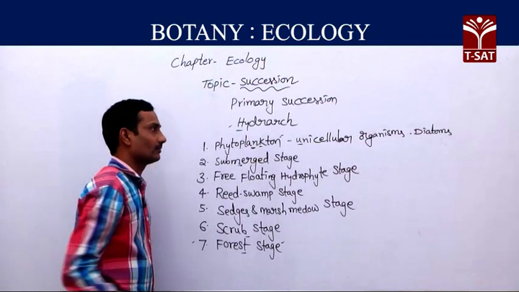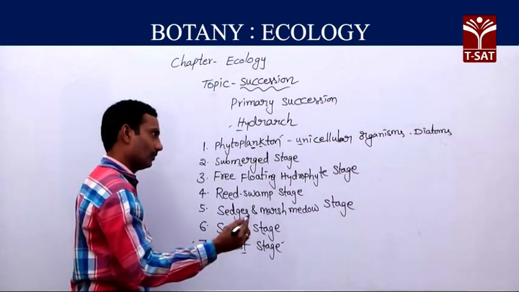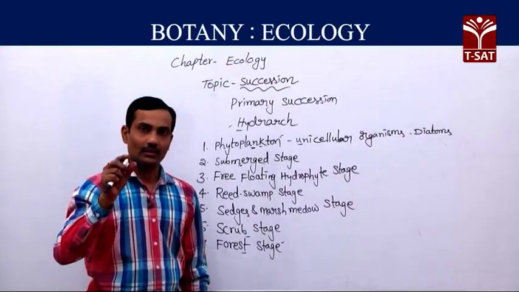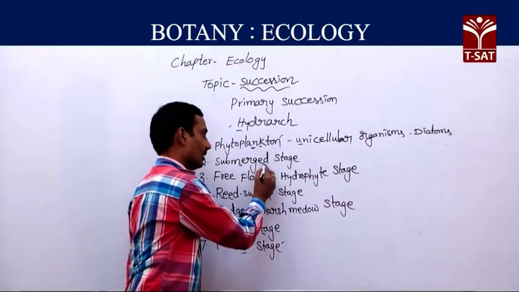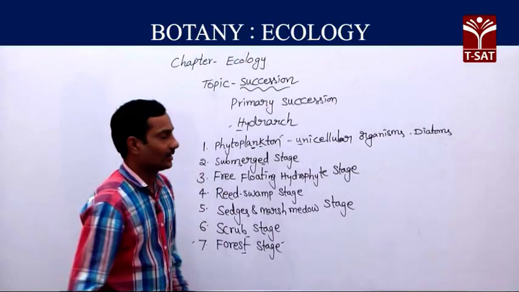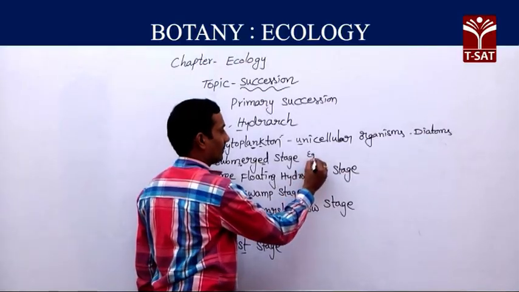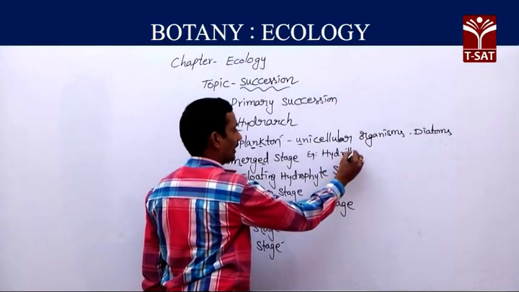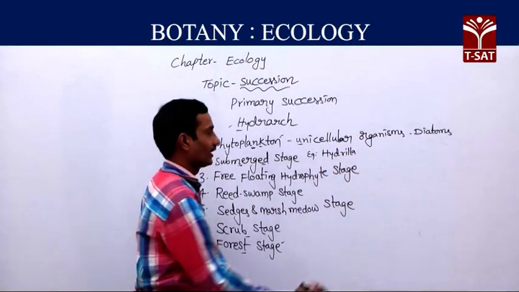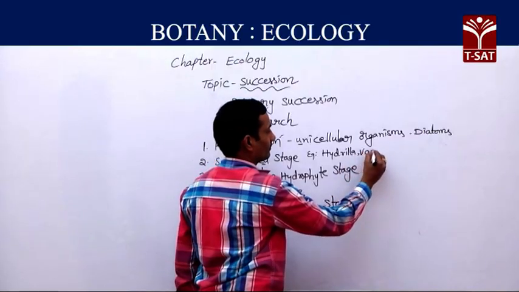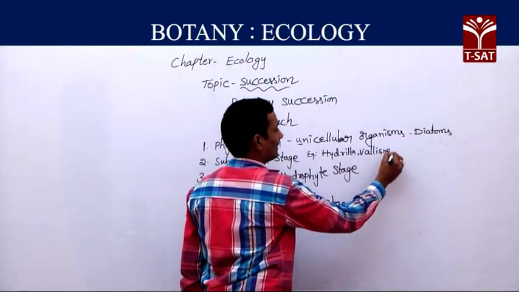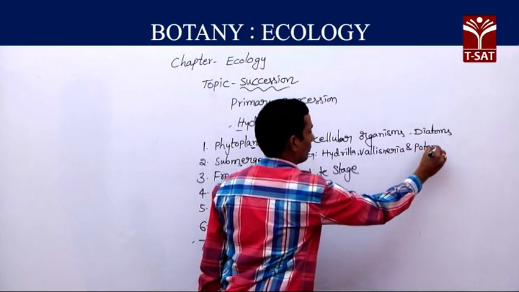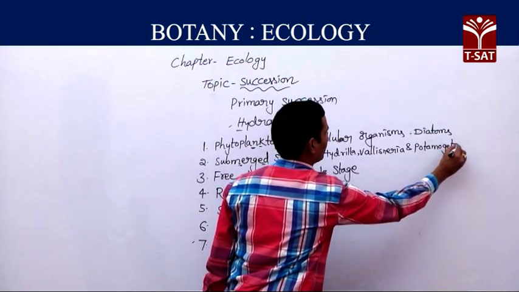After a few years, in the same place we can find submerged plants, for example hydrilla.